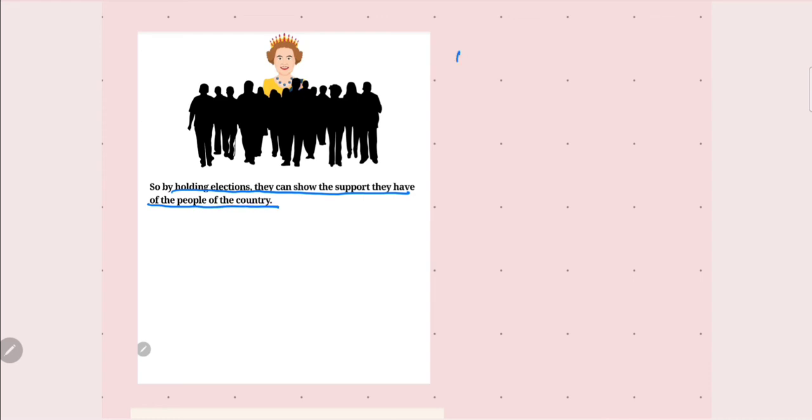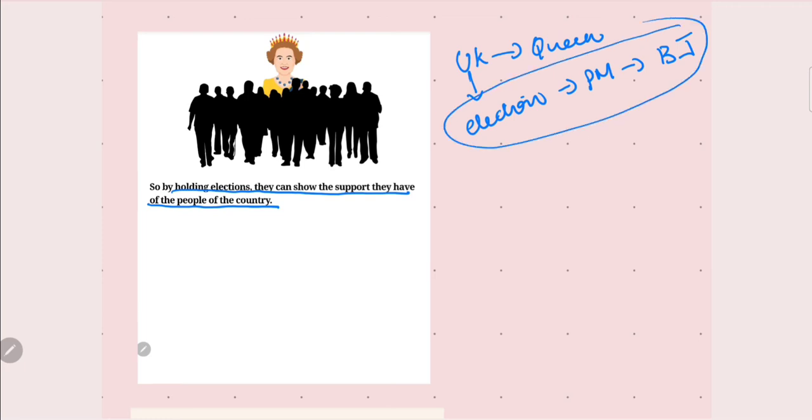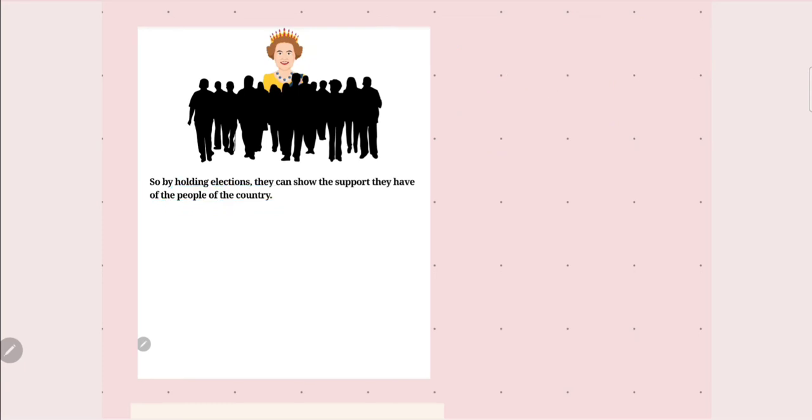So the UK is run by a queen, and there is also an election. They have their own prime minister, like Boris Johnson, the current prime minister of the United Kingdom. They want to showcase that they have the support of the people, and that they are conducting elections. This is a cartoon image of Queen Elizabeth.